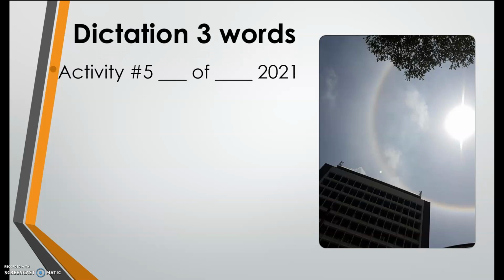Very good. Now let's do our dictation of 3 words. Bring your papers or your notebooks and write as follows. Okay, let's begin. Number 1. Spell the word opaque. Number 2. Spell the word silicon. And number 3. Spell the word retina.